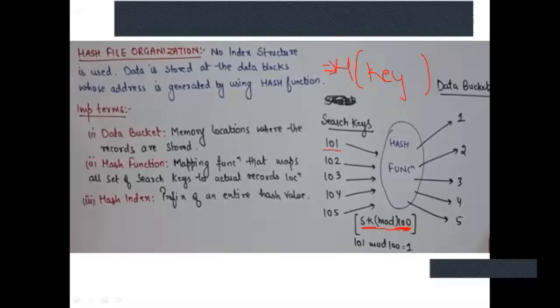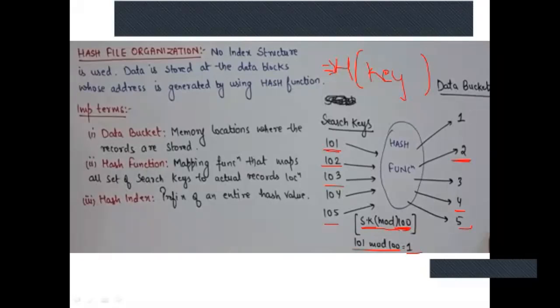Now if I want to search for key 101, what will I do? I'll first hash it, that is 101 mod 100. The output you get is 1, so I'll search in block 1 or bucket 1. Next is 102, 102 mod 100, then you can search in bucket 2 because the answer you get is 2. Then 103, after the hash function you'll get 3, so that is bucket 3. 104, after hashing you'll get output 4, then the data is stored in bucket 4. Same thing with 5.